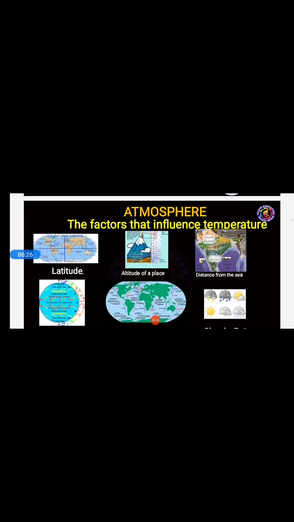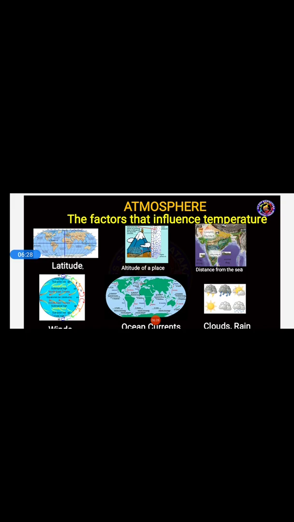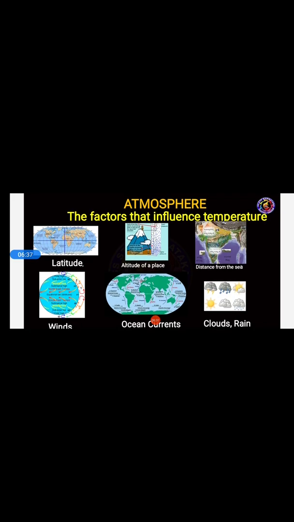Now let us see the factors that influence temperature. By which factors do we have different kinds of temperature, students? As I said, on the basis of elements, the temperature of an area will be changing, isn't it? These are a few factors by which the temperature of a particular place is influenced.